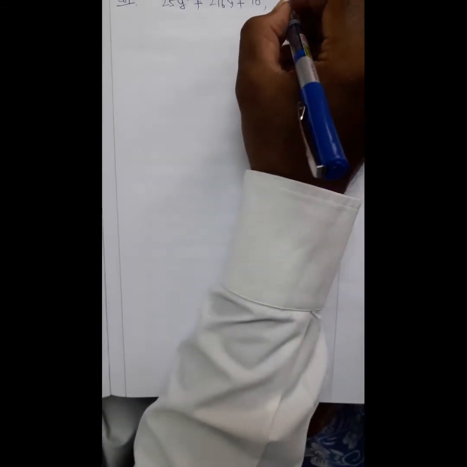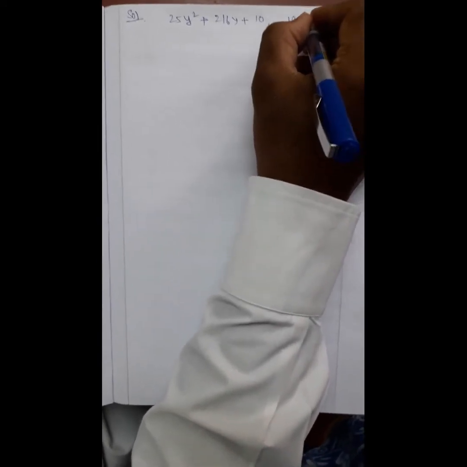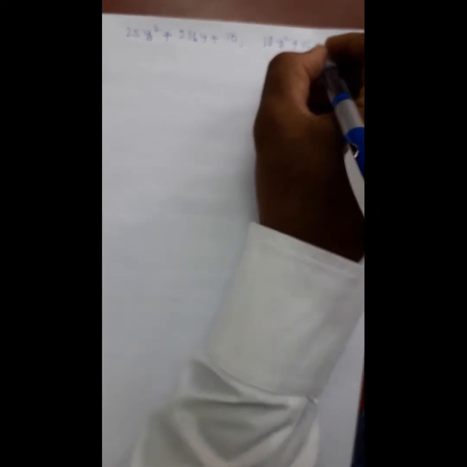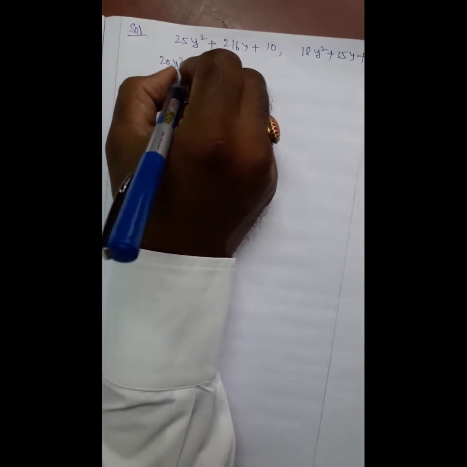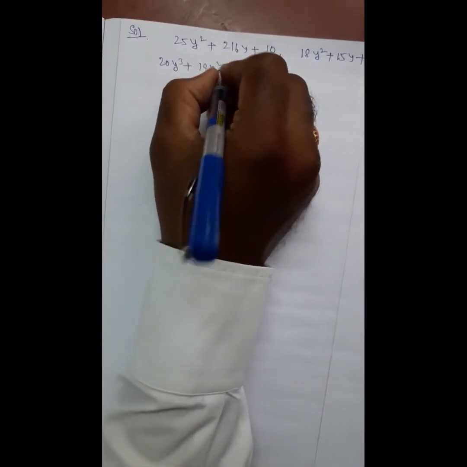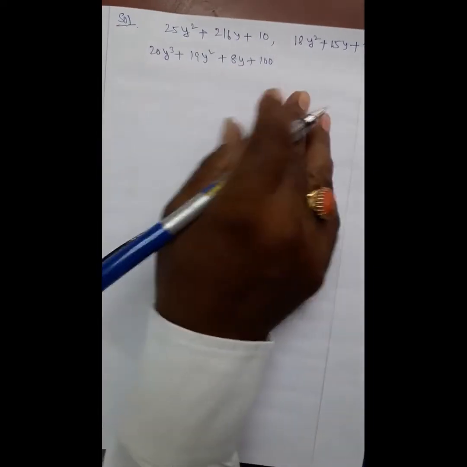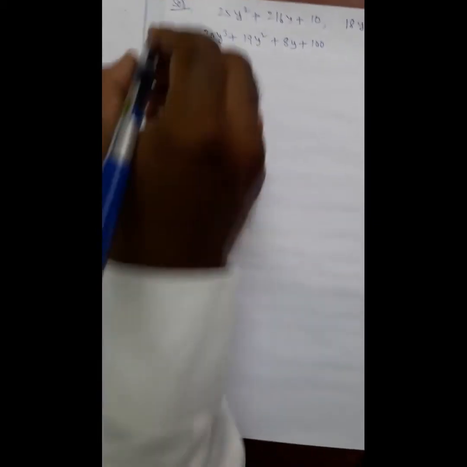And the second one is some other, 18y square plus 15y plus 20. And also the third one, some 20y cube plus 19y square plus 8y plus 100, like this. These three are the polynomials with variable y. That is the solution for this problem.